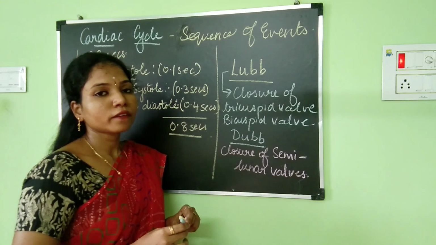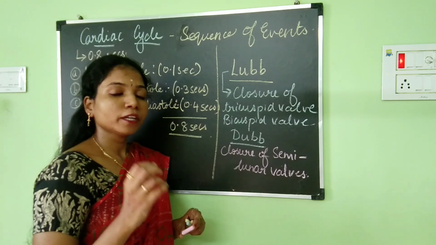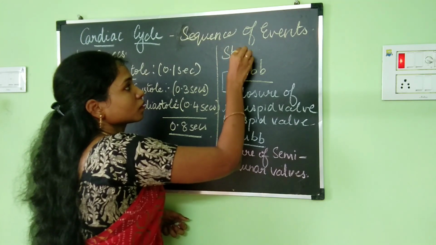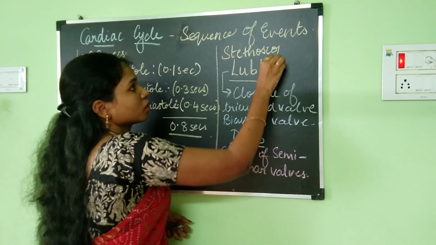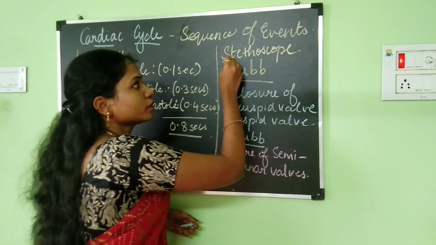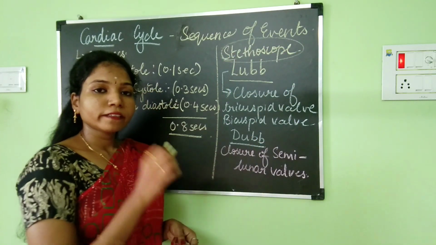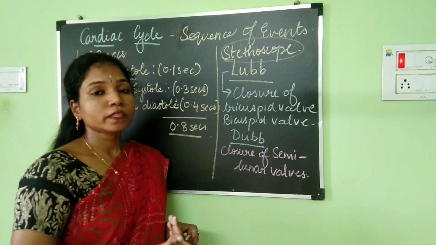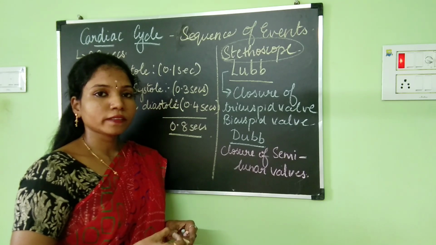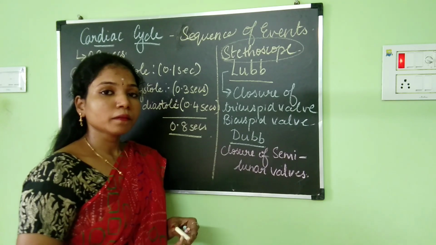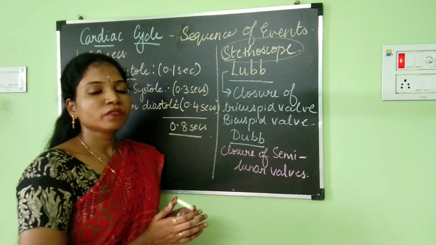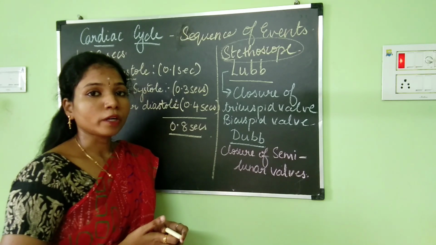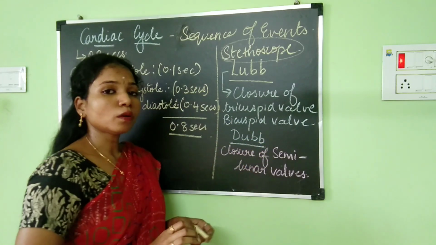Now how is the sound of heart checked? For that you have an instrument which is known as the stethoscope. With the help of the stethoscope, you can hear the sound of heart. With the help of the stethoscope, we can also hear the sound of other internal organs which are there in our body. Stethoscope is a very important diagnostic tool with which we will be able to identify if there is any health problems inside our body. Okay, so this is about the sound of the heart.